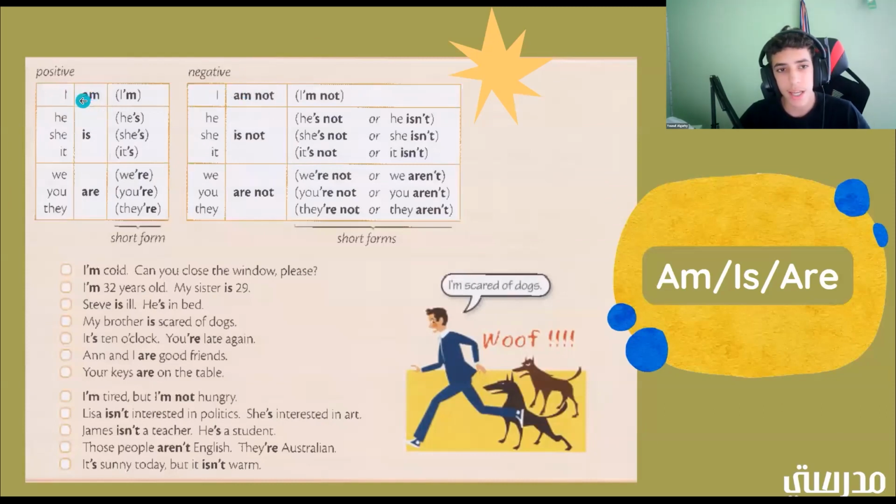All right. So does anybody know what the short form for I am is? Does anybody know the short form for this? I'm. Good job. All right, that's great. So does anybody know the short form for I am not? I'm not. All right, great. Okay, so here we are going to also talk about a lot of different short forms for different words. Does anybody know the short form for he is?